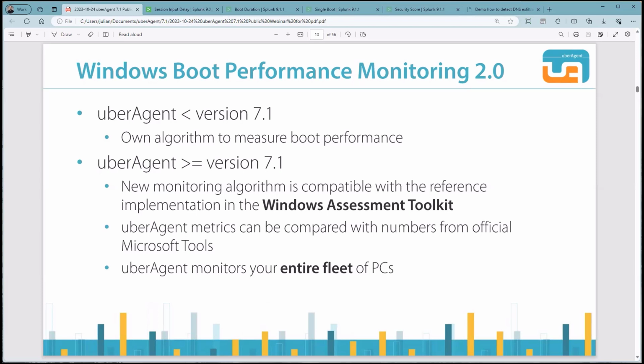Our approach is an independent solution that does not rely on specific operating system events that may or may not be written to the event log. We've got our own technique to avoid gaps in monitoring. Still, UberAgent metrics can be compared with the numbers from official Microsoft tools. However, Microsoft's tools are made to analyze individual boot performances. UberAgent has its strength there as UberAgent monitors your entire fleet of computers. Our new technique fully supports virtual desktops and works well with Windows Server as well as client operating systems.